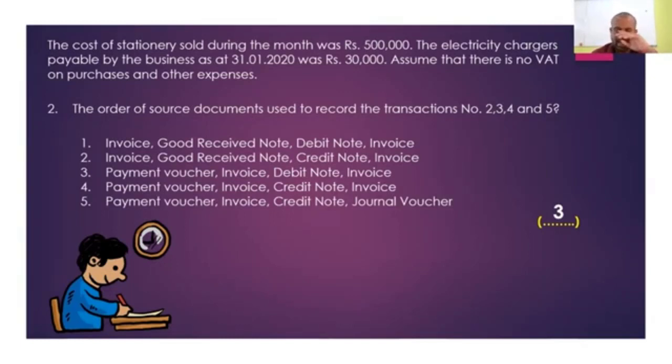Sometimes the examiner gives the information from someone's point of view, but asks the question from someone else's point of view. For example, the examiner would give the information from the seller's point of view: A made a sale to B, and A has collected the money from B. Likewise, they can give the information from A's point of view, but ask the question from B's point of view. You have to be very careful when you are answering this type of question.